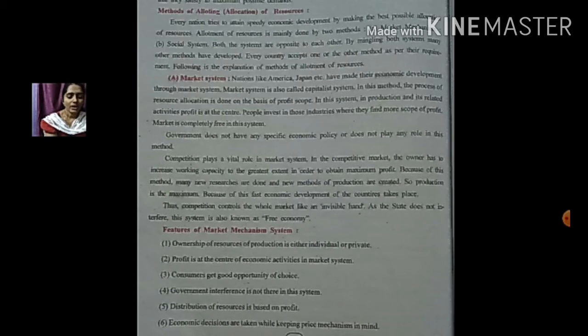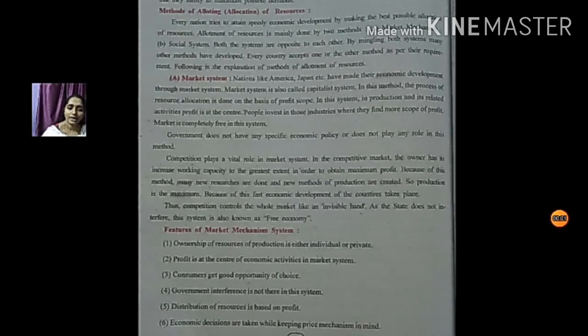Now we are going to learn about some of its features. Features of the market mechanism system: resources of production are owned privately or by individuals. As we said before, profit is the center of economic activity. Here the consumer gets a wide variety of choice in the product. Government has no interference. Resources are distributed on the basis of profit. Economic decisions are taken keeping the price mechanism in mind.